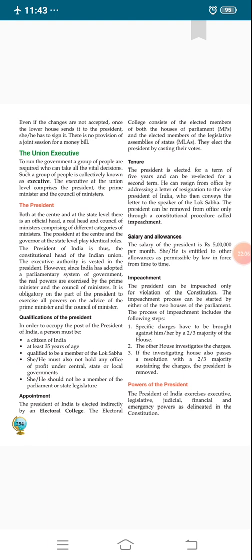Next, powers of the President. I hope, dear students, first you will study about the President in detail and how a bill becomes a law. And in the next video, we will discuss the powers of the President, and then after that we will discuss the Vice President, Prime Minister and Council of Ministers. Thank you. Have a nice day.